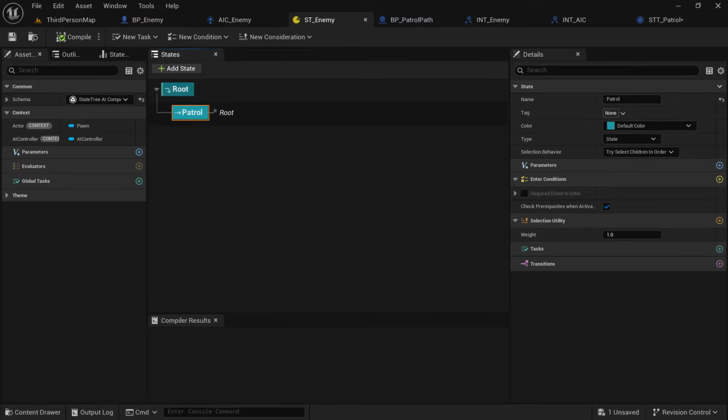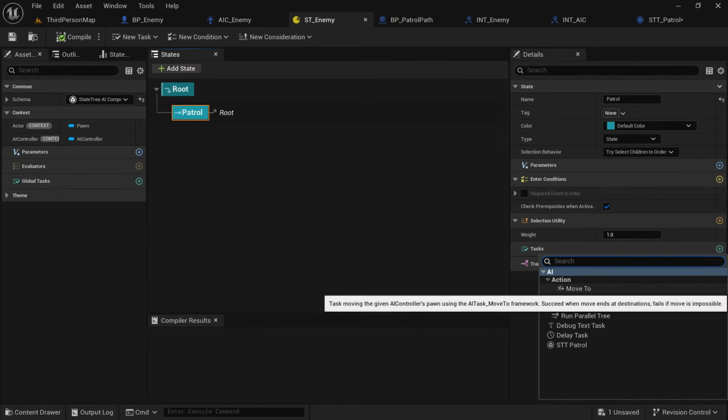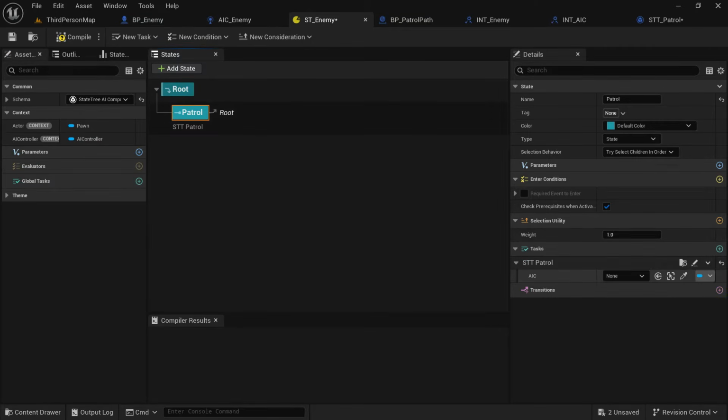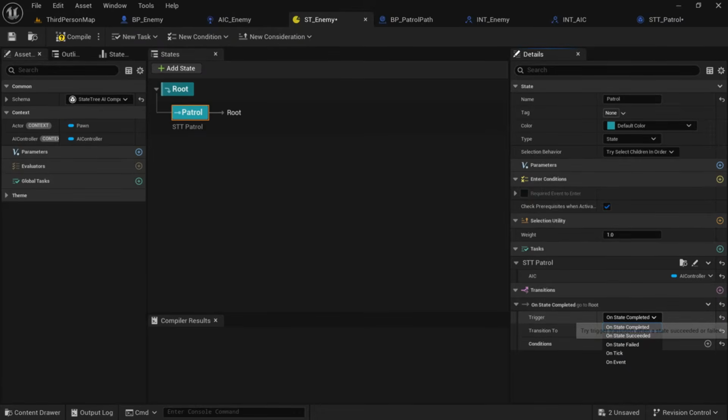But now we need to call the task from this state, so just click on that plus button next to task, search for that task we just made, stt patrol, give the context of AI controller.